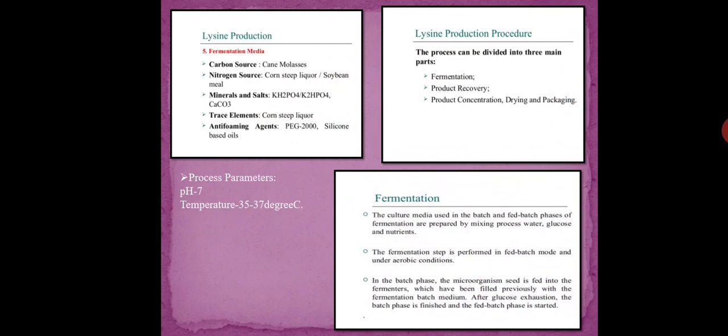The next point is the media composition required for lysine production. The carbon source includes cane molasses. This is the viscous product obtained from sugar cane. When sugar cane is processed or refined, the extract, which is the viscous product obtained, is known as molasses. So it acts as the carbon source.